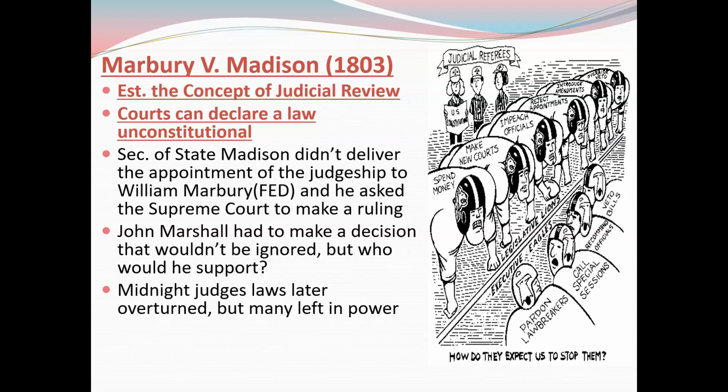versus Madison. 1803, after Jefferson has come to power, Jefferson's going to refuse to give the commissions through his Secretary of State, Madison. Madison won't deliver the appointment of a judgeship to William Marbury, who is a Federalist. And Marbury is going to ask the Supreme Court to make a ruling on this, saying that this has been written by a president. He put it in order while he was president. Why am I not receiving my judgeship?